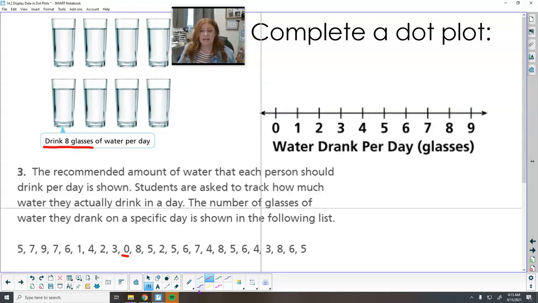So go ahead and take a minute and complete your dot plot. So just go through a number at a time. So put your 5 on your dot plot, put your 7 on your dot plot. And now remember, we want to keep these in line. And then when we make a second level, we want to try and keep those in the same line as well. It's okay if it's not perfect, but right, if I put my 7, whoops, that's not what I wanted to do. That's not my eraser.